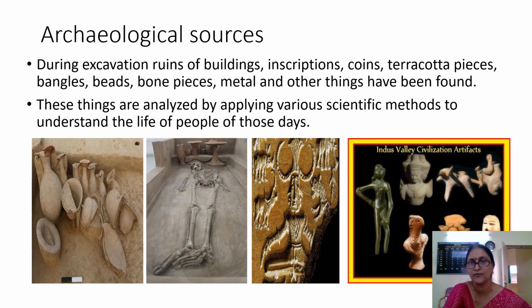So how was the life of the people in those days? That we can come to know if we analyze these archaeological sources like inscriptions or coins or terracotta pieces. So they analyze these archaeological sources by applying various scientific methods in order to understand the life of the people in those days.